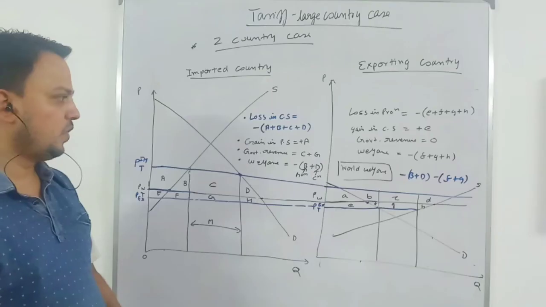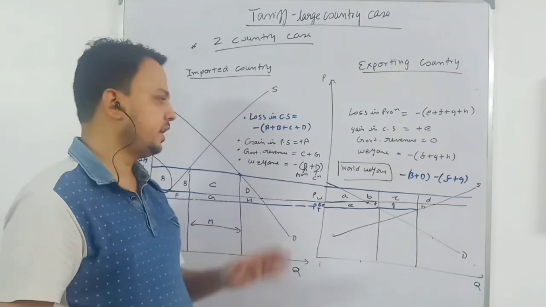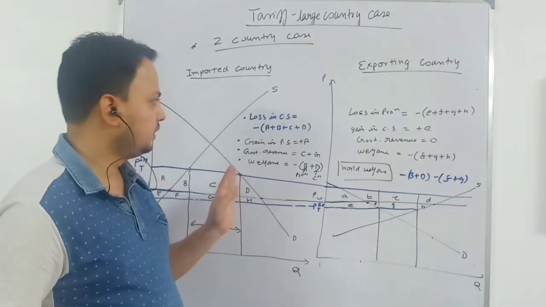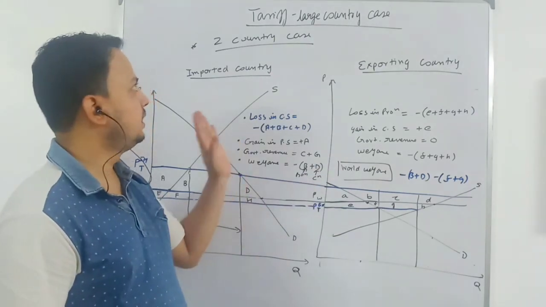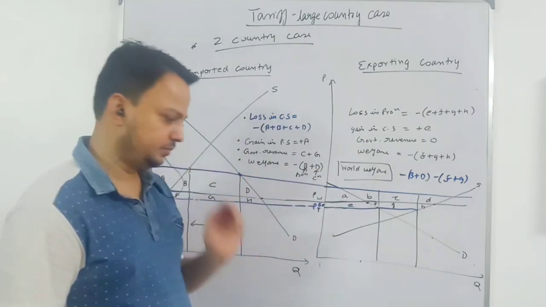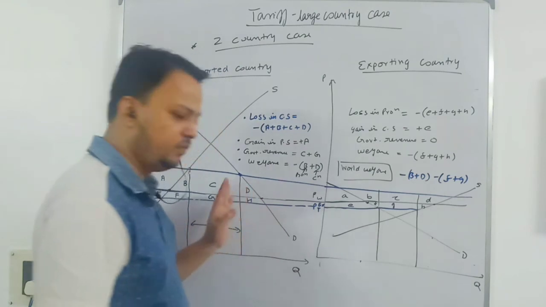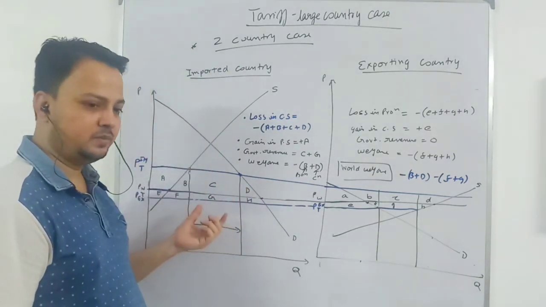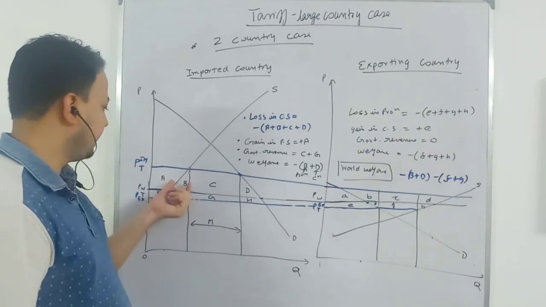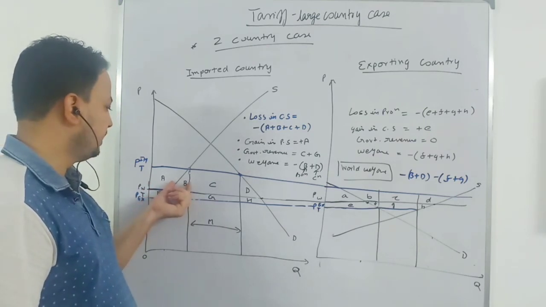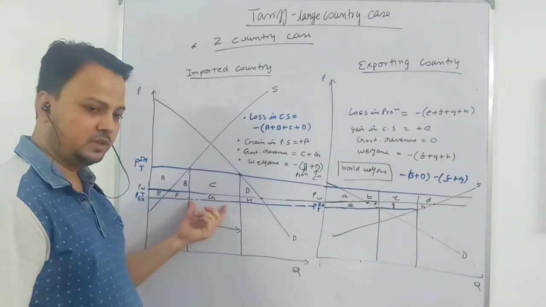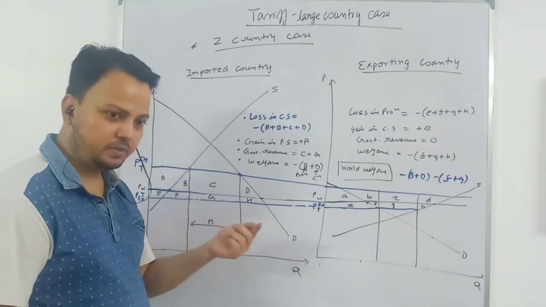So when we look at the world economy, imposing a tariff by the large country is not a good idea. This is what you have to do when you have a large country case. So I stop here, and we can say that when this large country imposes a tariff, we have to compare this triangle, B and D, with this rectangle G. But is it comparable?